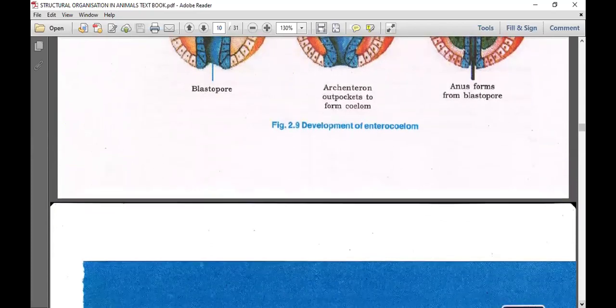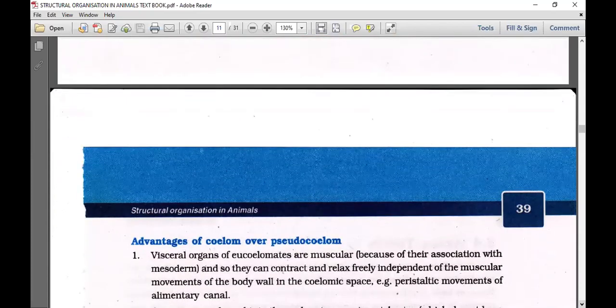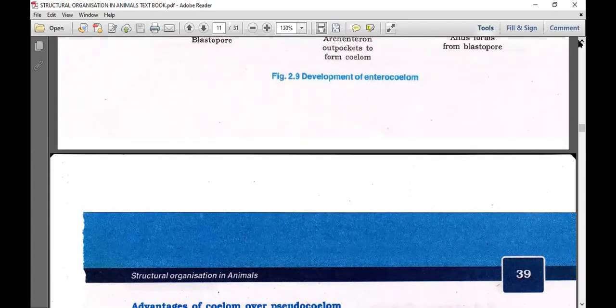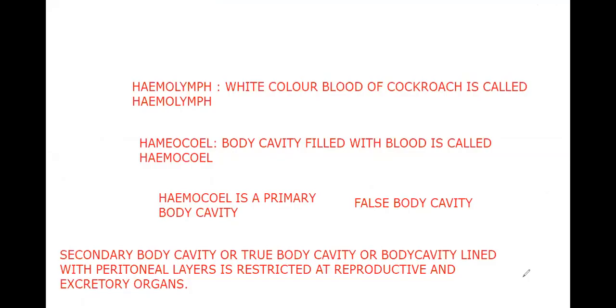Before I continue to the advantages of coelom over pseudocoelom, I'll go with what is the 4D blastomere. Not much necessary here, but that name came up, so let us learn a little bit of this interesting item. Determinate type of cleavage: where do you see the determinate type of cleavage? In which phyla?